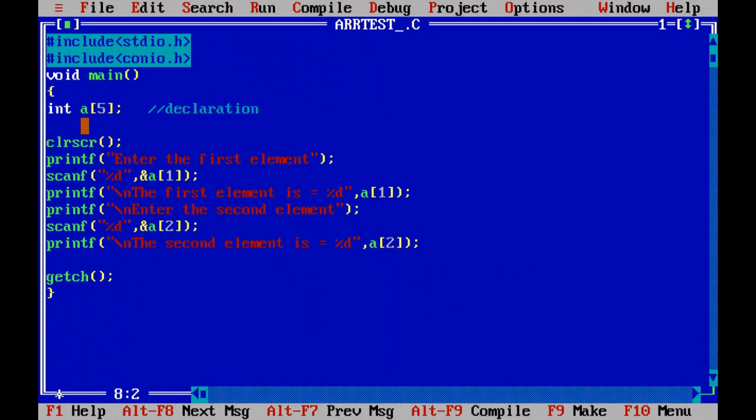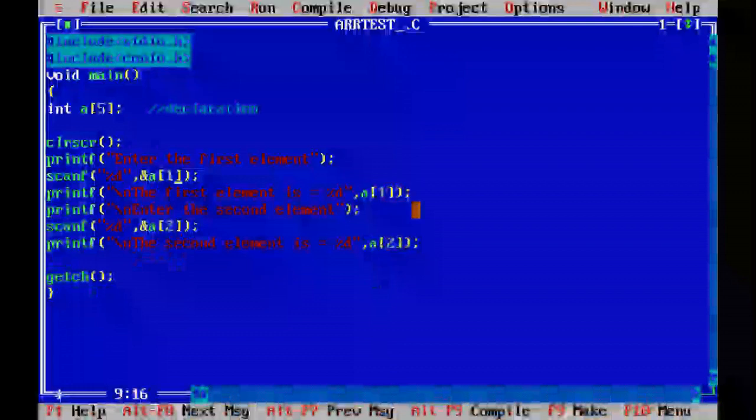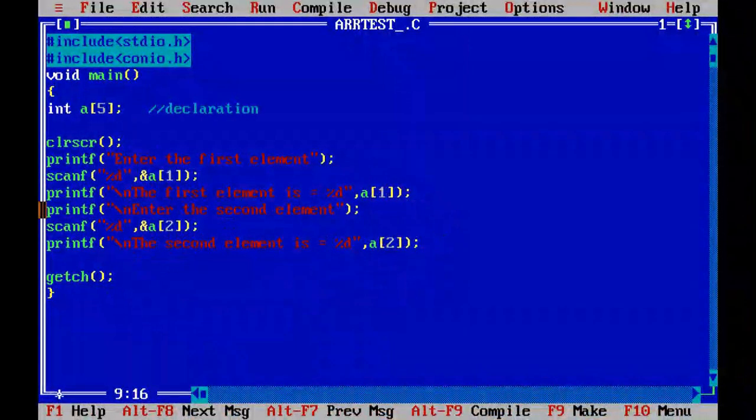it will prompt the user to enter the first element, and it will scan the value, and whatever value the user enters here, it will be stored at A[0], because the index starts from 0. Suppose you want to store at A[1], then it will scan at A[1]. Now you can print the element which is stored at A[1]. Now the next message, enter the second element, you can scan the value which is stored at A[2]. Now you can print the value which is stored at A[2].